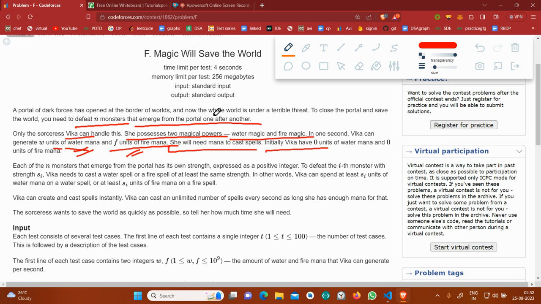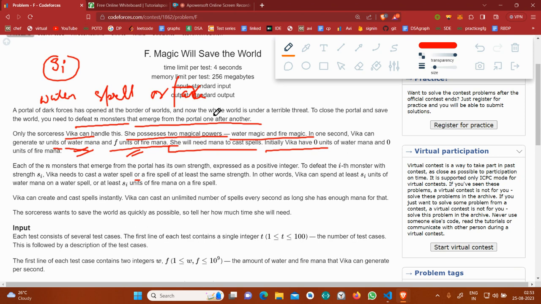Each of the n monsters that emerge from the portal has its own strength, given as a positive integer. To defeat the ith monster with strength S_i, Vaika needs to cast either a water spell or a fire spell. So if a monster with strength S_i comes, then to defeat that monster Vaika will cast a water spell or a fire spell, and not both of them at the same time.